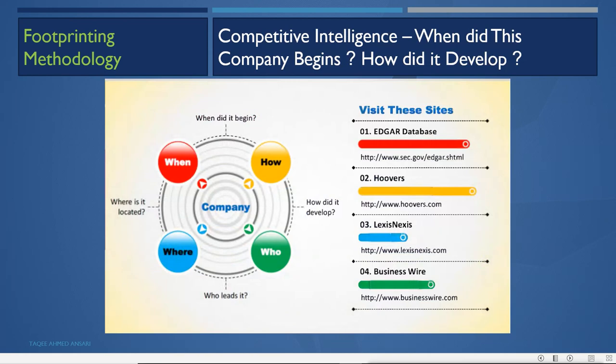With competitive intelligence, they look at when the company began, how it developed, who leads it, where it is located. These are the information they are looking for. They can get this information from database sites like Edgar, Hoover's, LexisNexis, Business Wire. These are actually business sites, and from these sites they can get information about the other company. So they can keep ahead of those companies also.